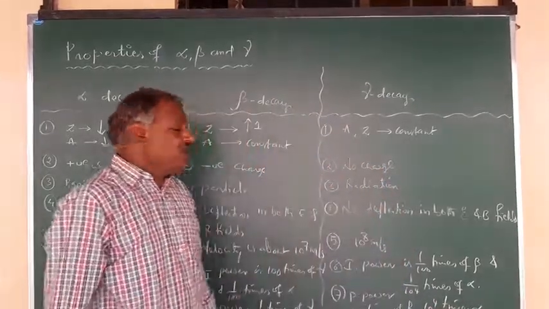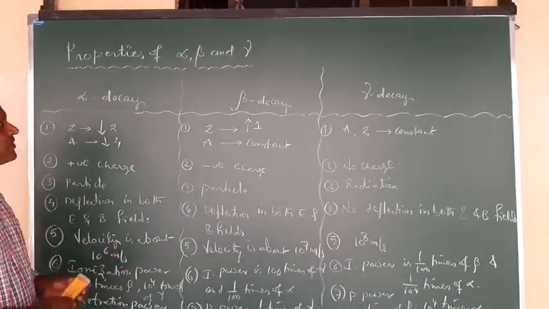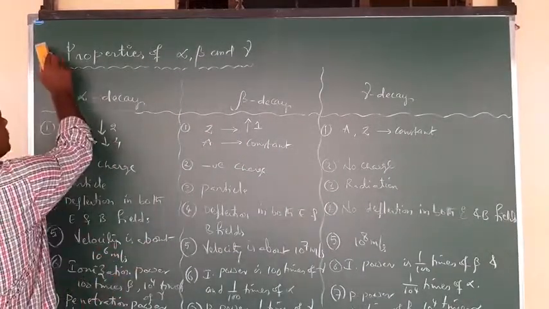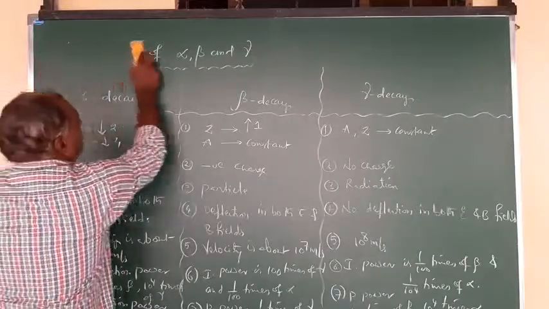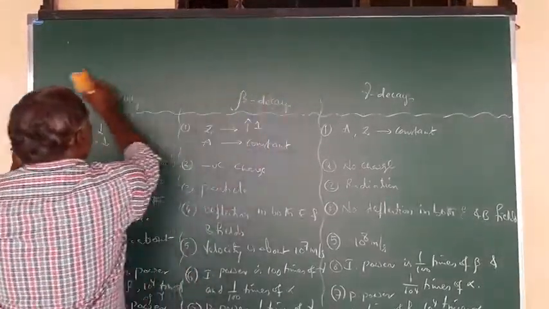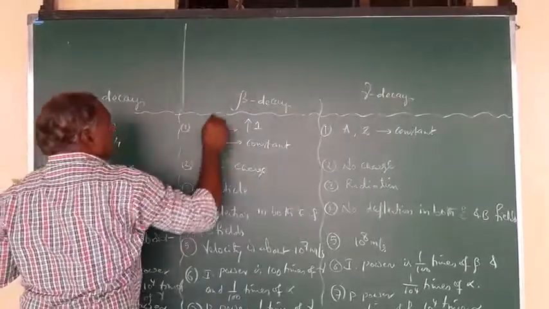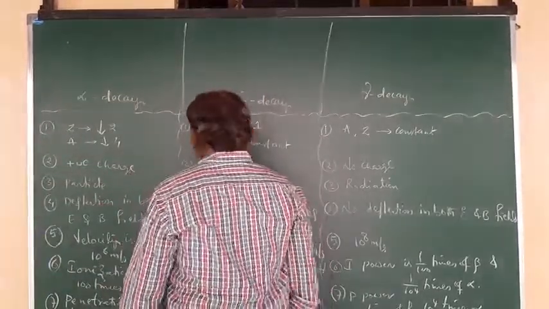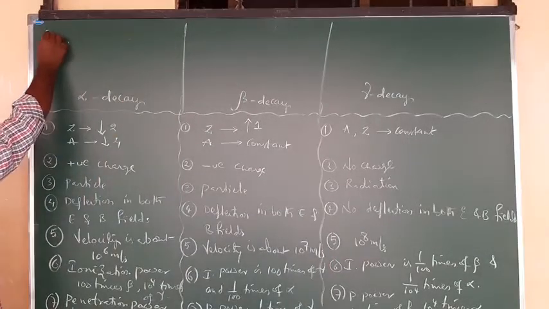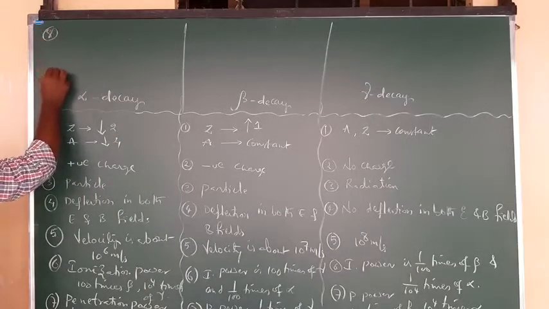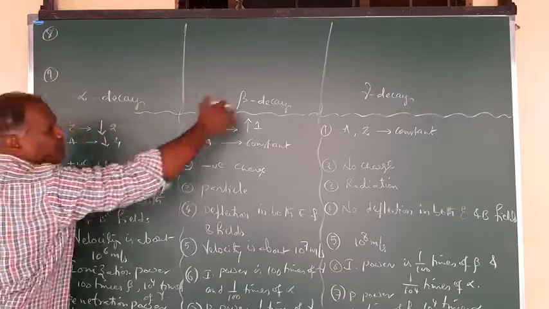So these are the properties we have observed, and there are still more properties for alpha, beta, gamma. These three have two more, the 8th and 9th, which are the same for all three.